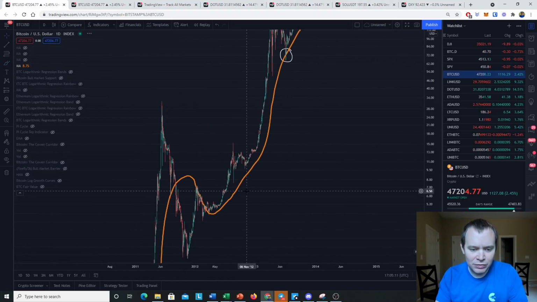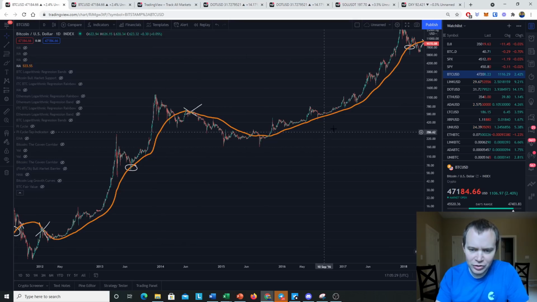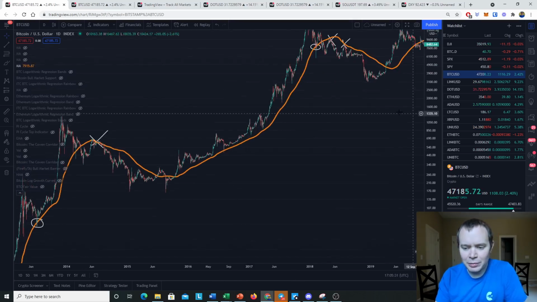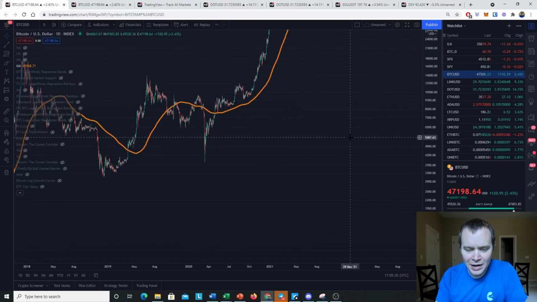If we go back even further, you can see back in the first cycle, the 200-day moving average, we first found support on it, but then ultimately we got rejected back down. We came all the way down to these levels. We had one more wick back up right at the 200-day and then back down, rejected again, and then we broke through and we were off to the races again. So a lot of times the 200-day moving average is considered by some people a pretty important milestone.